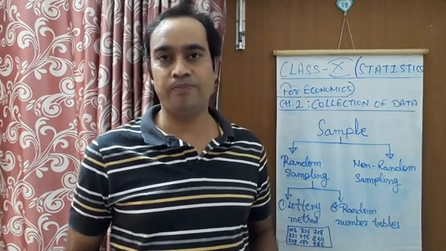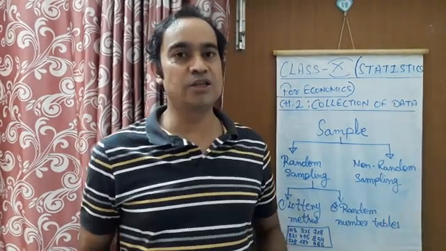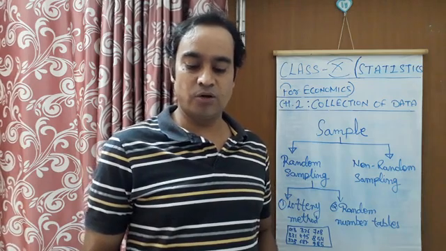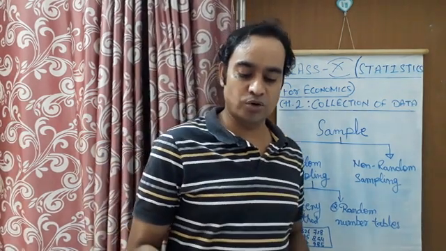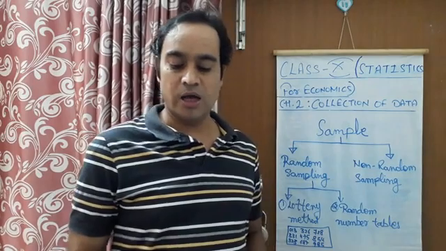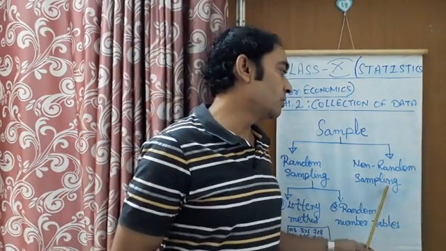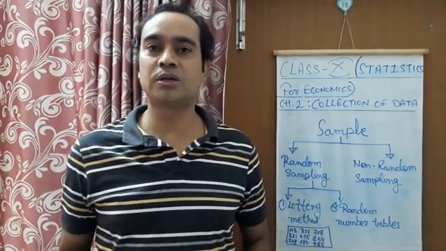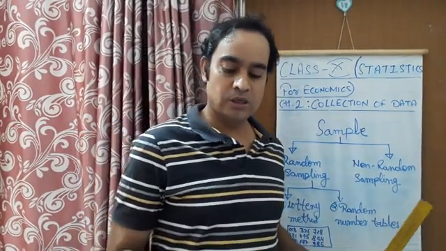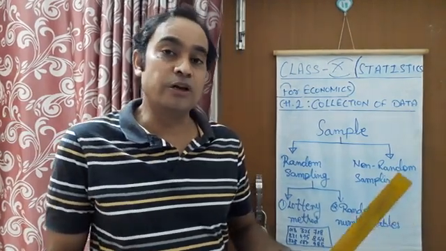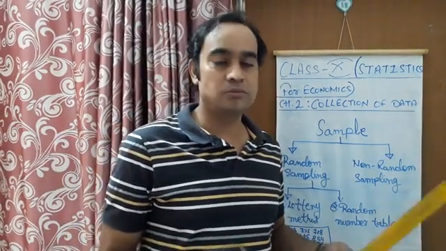But here there are very few chances. So they are mainly selected on the basis of judgment, purpose, convenience, or quota, and others, and are non-random samples. So in non-random sampling, the households are selected on the basis of one's own judgment, purpose, convenience, or quota.